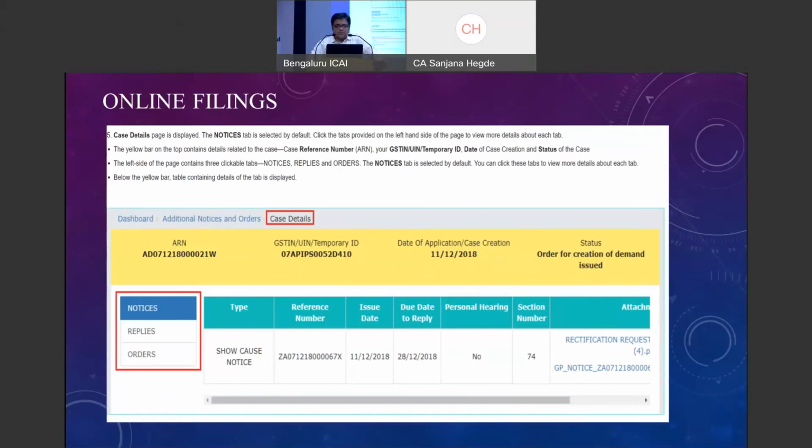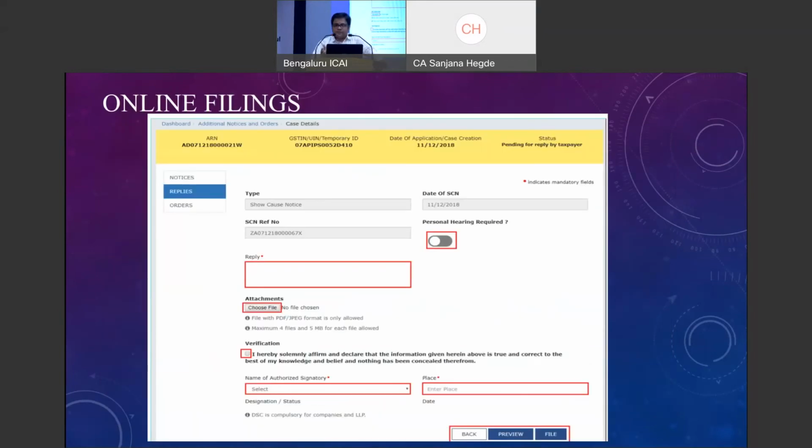What is a show cause notice? All this will be auto-populated here. Personal hearing required: please always select yes. Whether you are getting a personal hearing or not, please always select yes, because the Supreme Court has said personal hearing is the minimum respect that can be given to an individual where quasi-judicial or judicial authorities are taking any action against any person. So without giving a personal hearing, you cannot conclude any demand unless the assessee is not appearing at all. After 3 notices, if he is still not appearing, definitely they have to go for an ex parte basis. Otherwise, please always opt for this personal hearing.